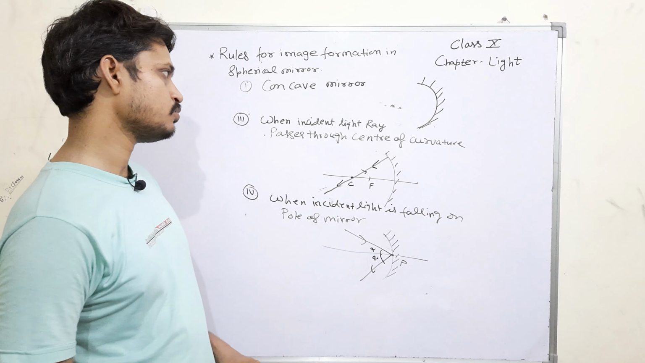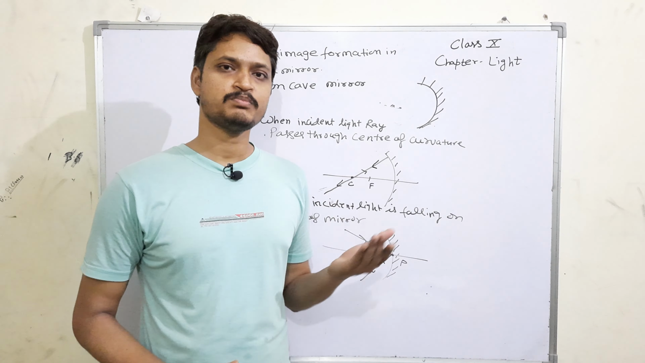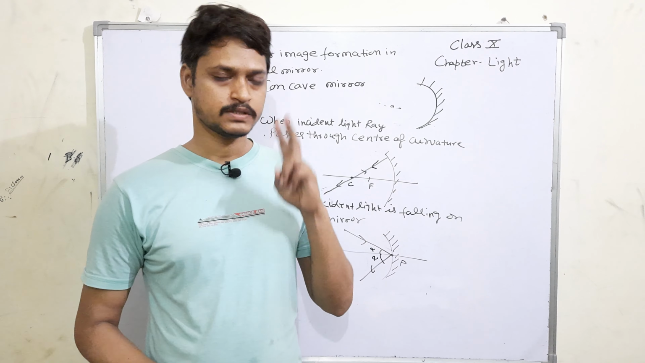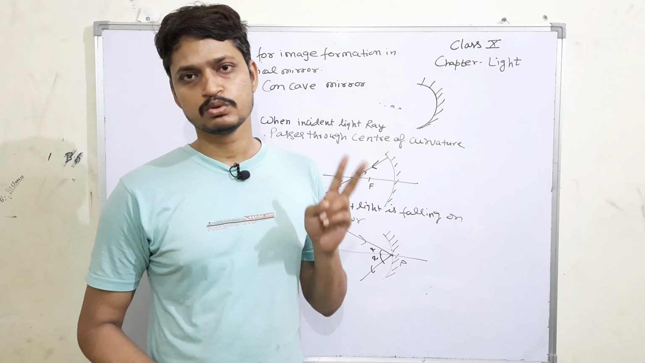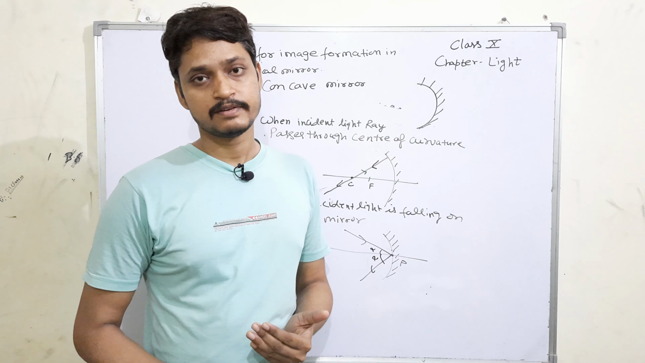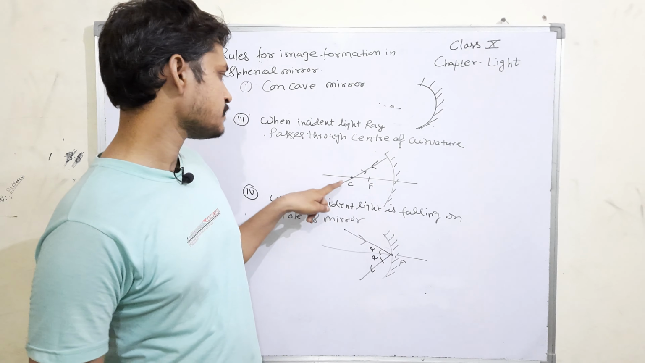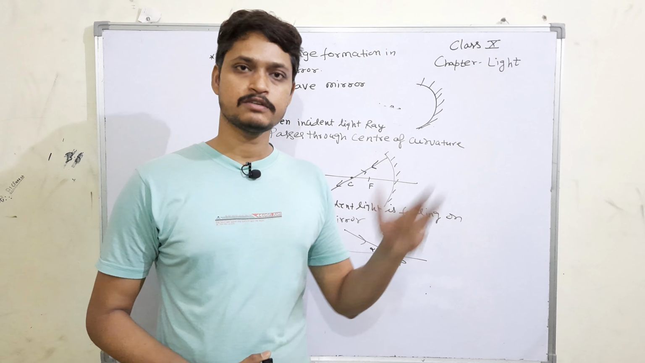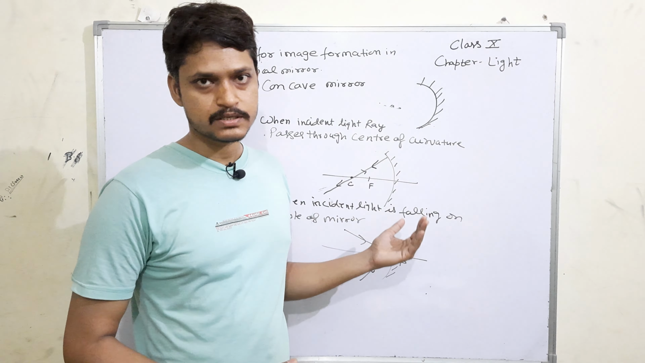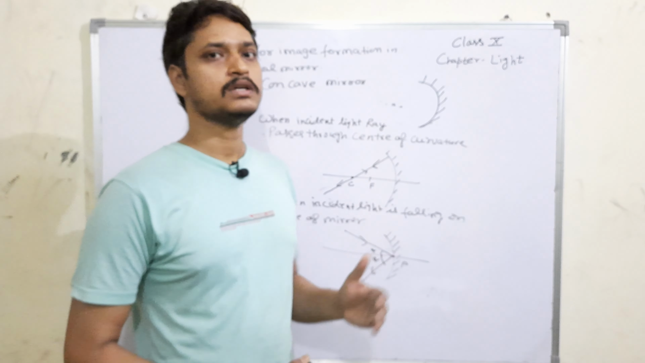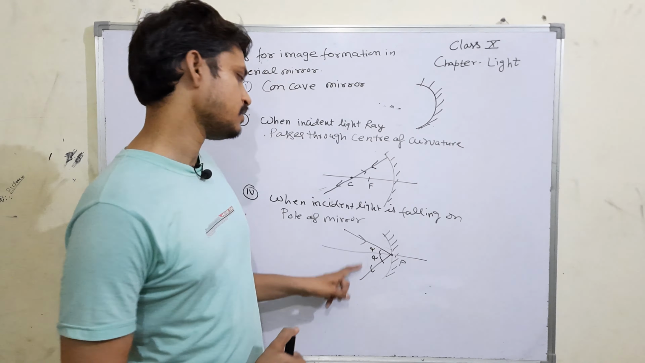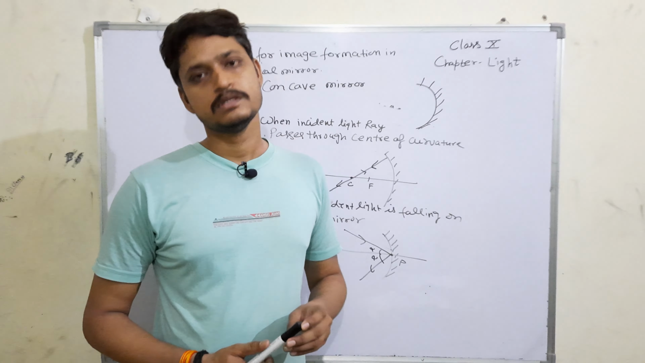So we have gone through 4 rules. First, when the light ray is parallel to the principal axis, it will pass through the focus. Second, when the light ray is passing through the focus, it will get parallel to the principal axis after the reflection. Third case, when the light ray is going through the center of curvature, it will reflect along the same path. Then we have the fourth case, when the light ray is on the pole of the mirror, we have the same angle formation as that of the incident angle.